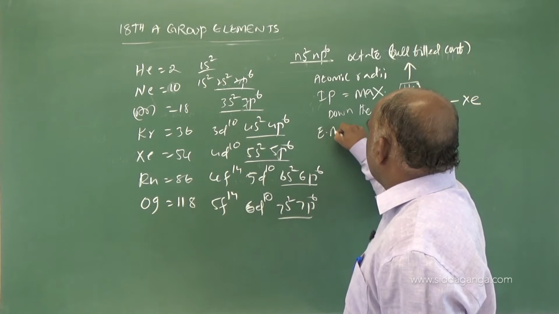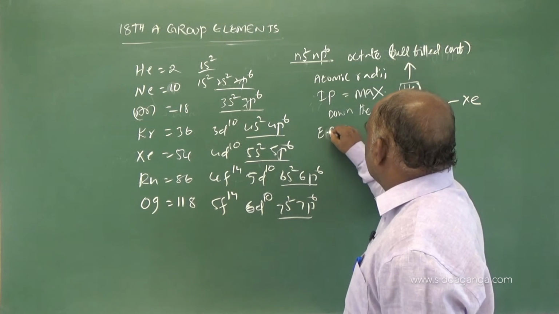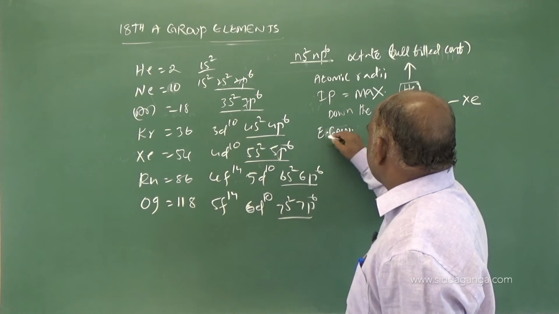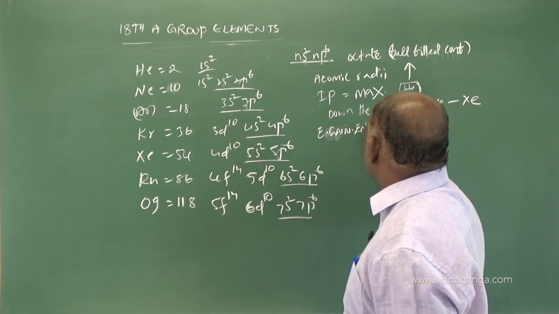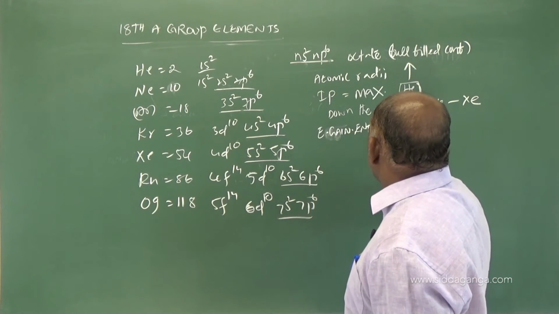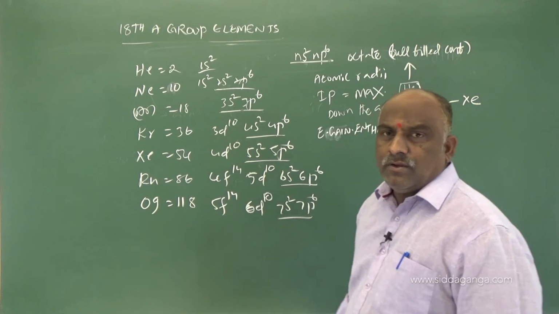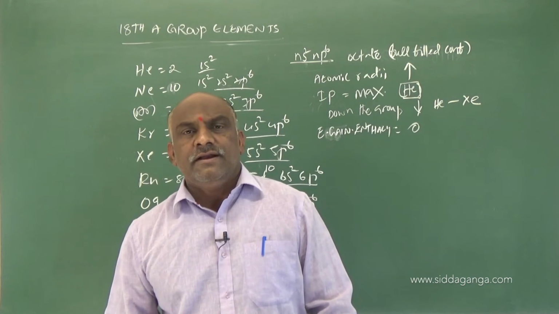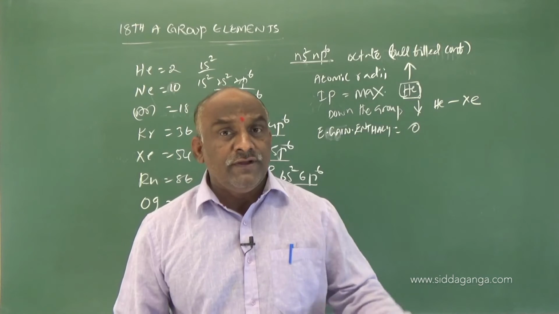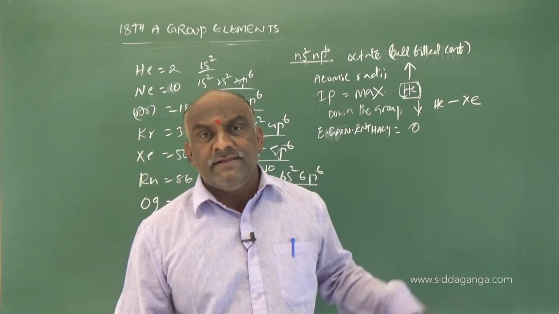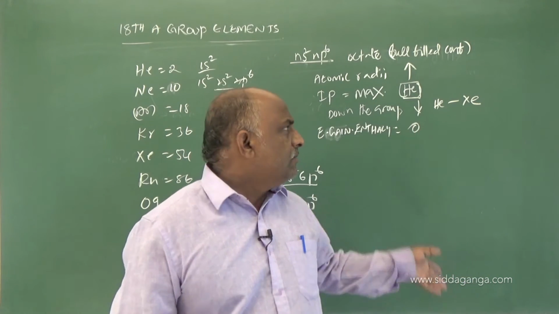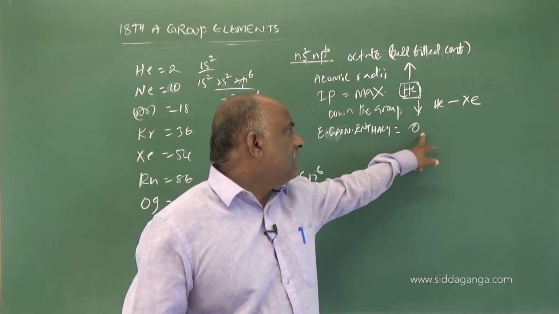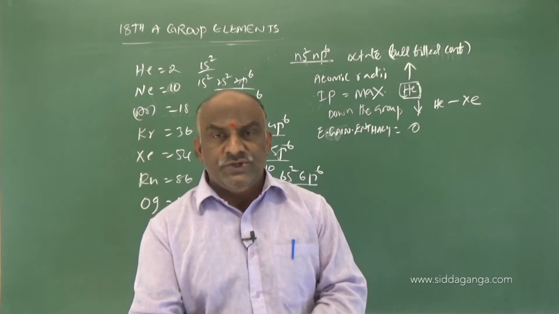And what is electron gain enthalpy? Electron gain enthalpy is 0 because all are stable. They don't require any electron, and they don't lose any electron. So they don't form cations, they don't form anions. With maximum stable electronic configurations, electron affinity values are 0 or maximum positive values.